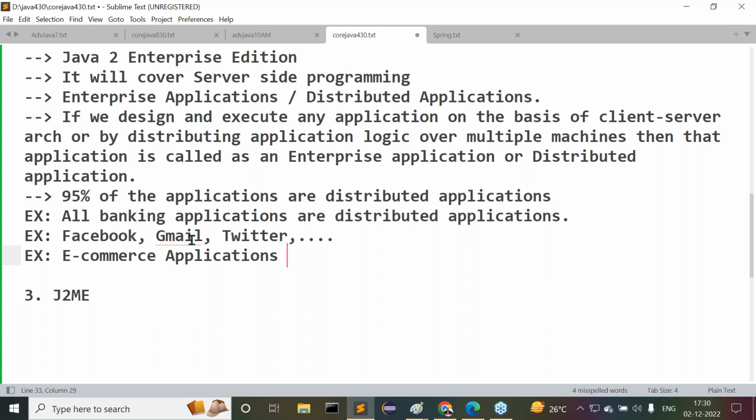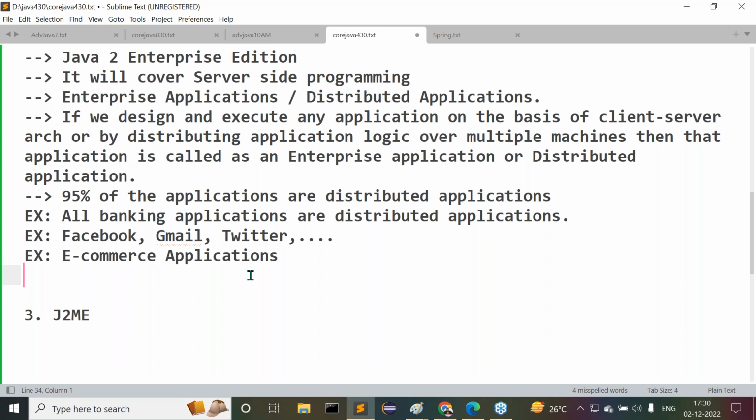Like this, so many applications are available, not like a single application. So many applications exist here. Get my point or not? This is exactly the meaning of distributed applications or enterprise applications. What I'm telling you, all of you are getting this point or not?